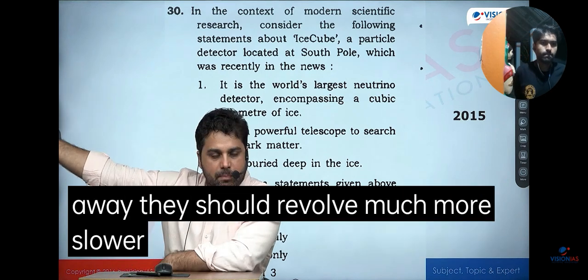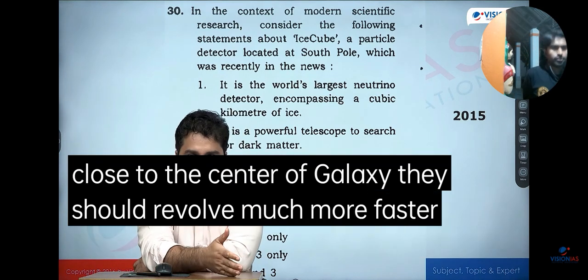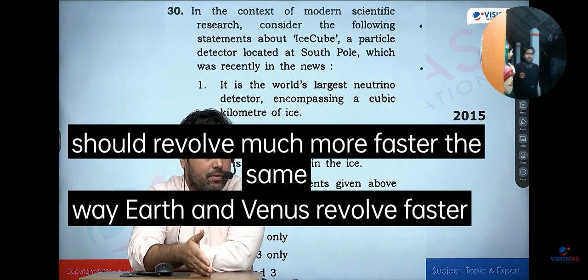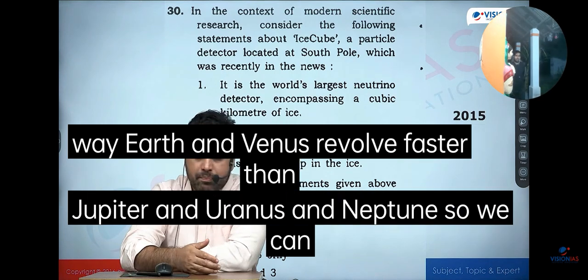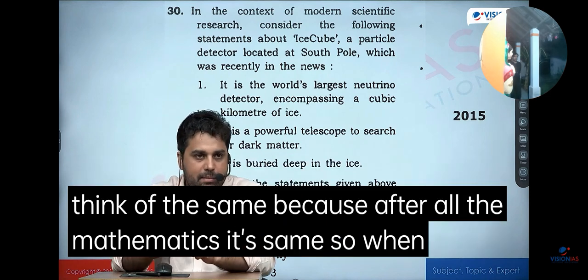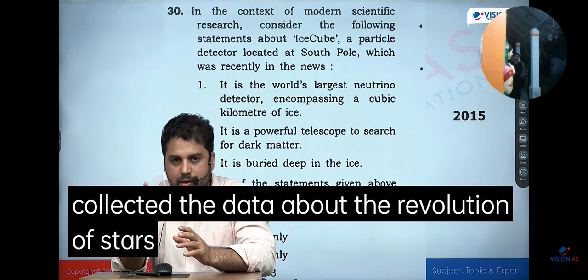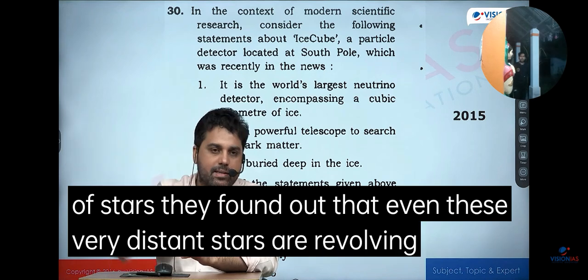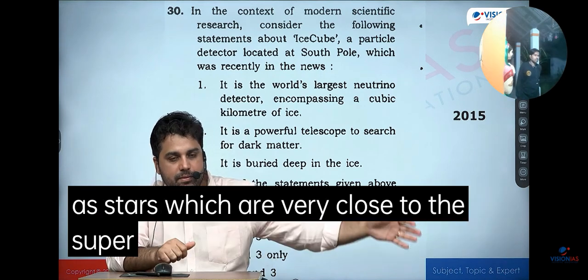should revolve much more slower. And the stars which are very close to the center of galaxy, they should revolve much more faster. The same way, Earth and Venus revolve faster than Jupiter and Uranus and Neptune. So we can think of the same, because after all, the mathematics is the same. So when people collected the data about the revolution of stars, they found out that even these very distant stars are revolving as fast as stars which are very close to the supermassive black hole.